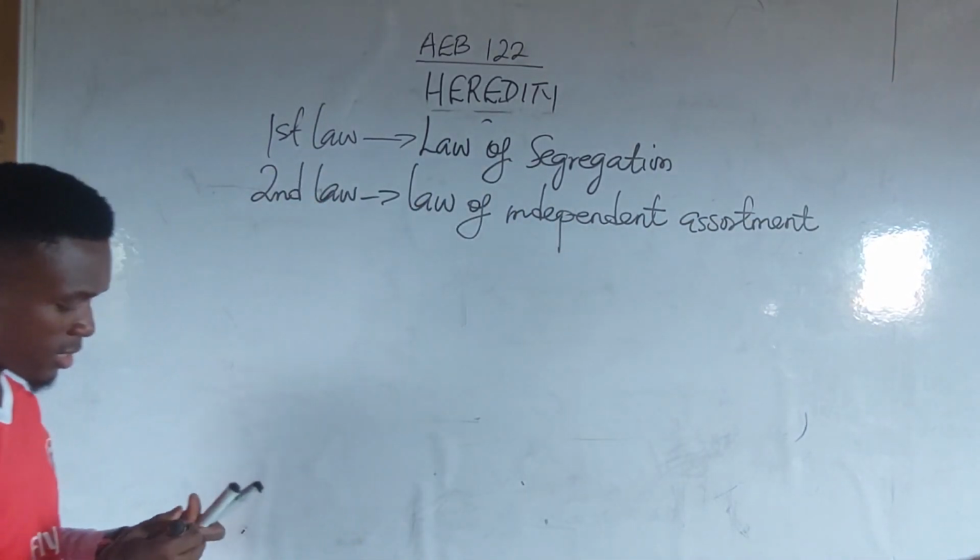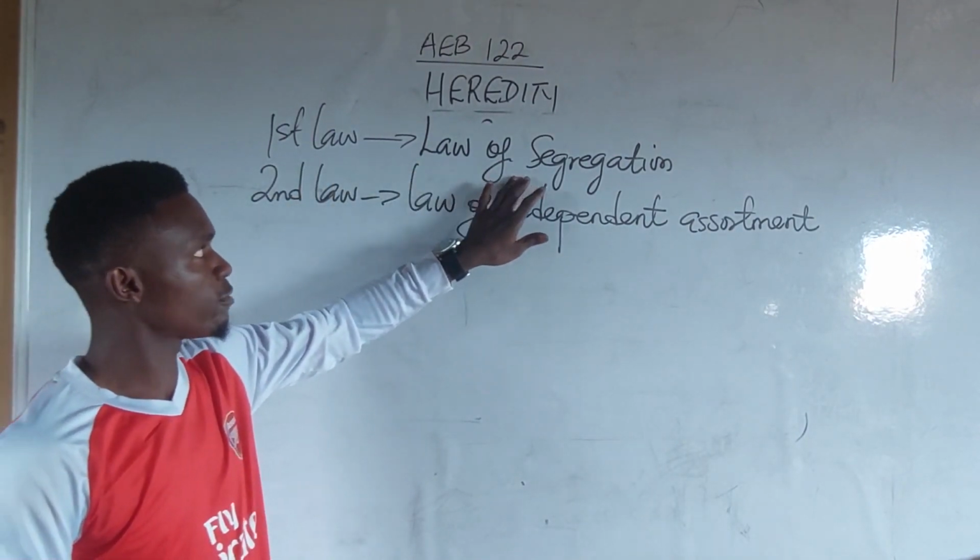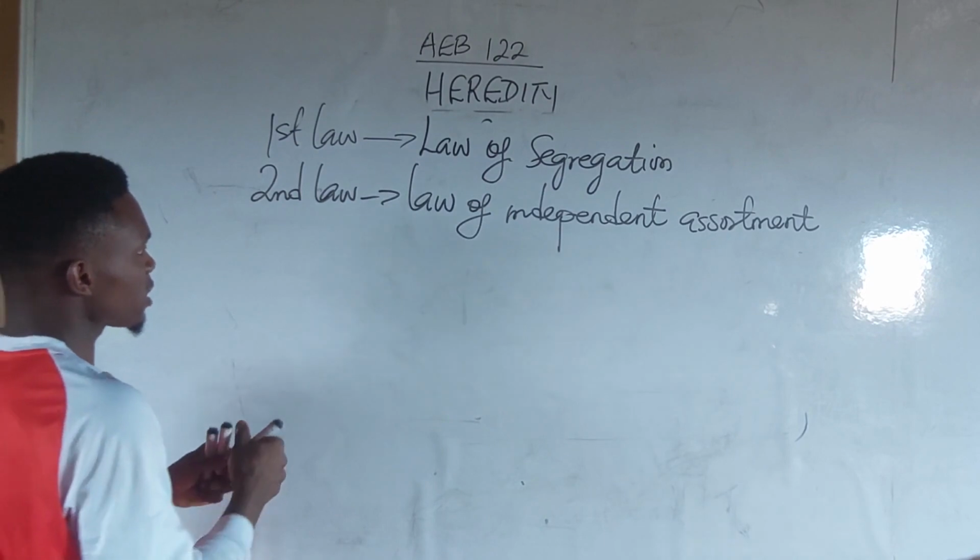Before he postulated the first law of segregation, he carried out what?